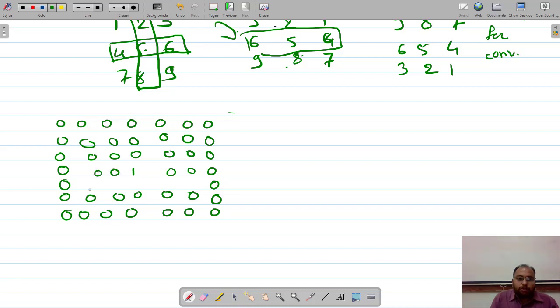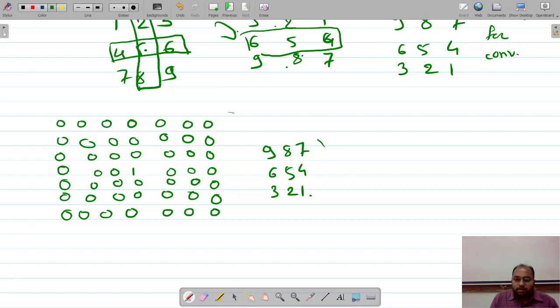This is my 0 padded image. Are you getting it? Onto this I am going to apply the filter mask: 9 8 7, 6 5 4, 3 2 1.